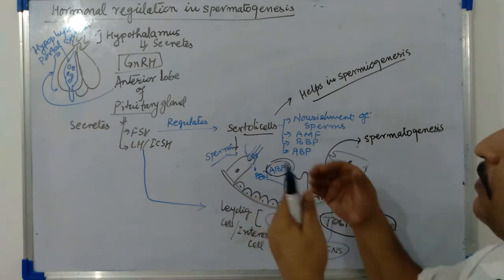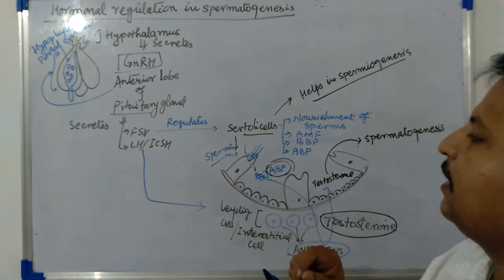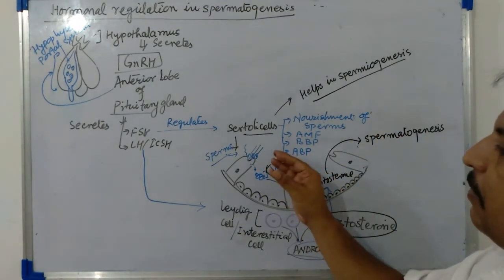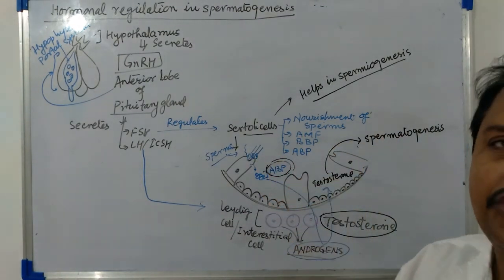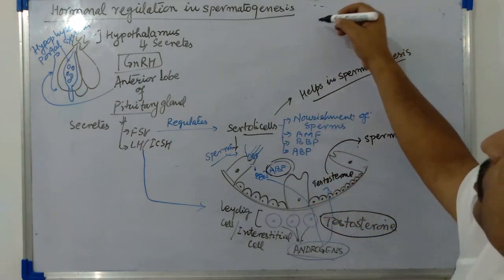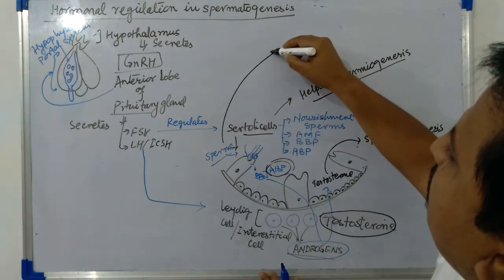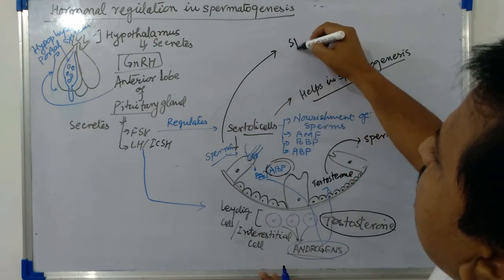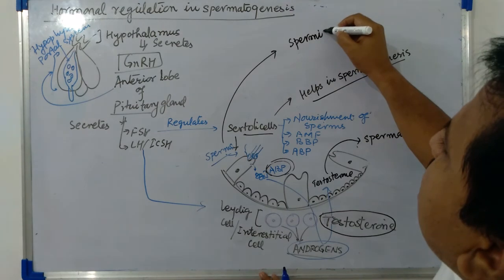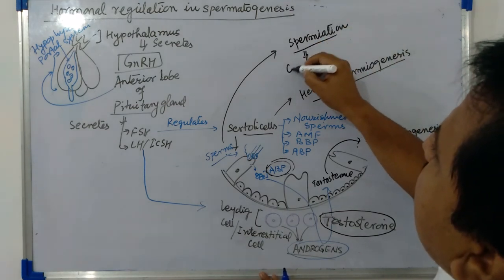When the sperms are matured, not fully but matured, they come out from the seminiferous tubules. Coming out of sperms from seminiferous tubules is known as spermiation.